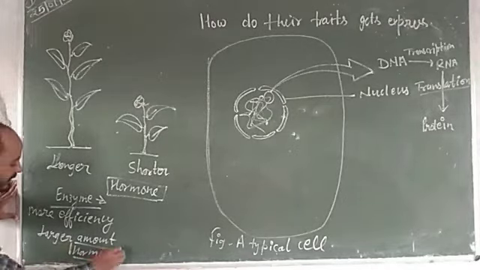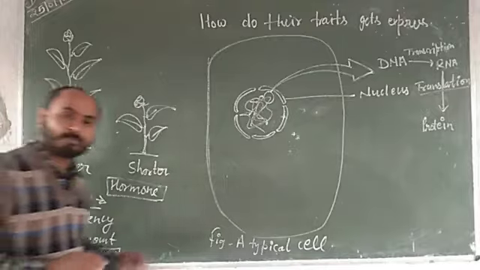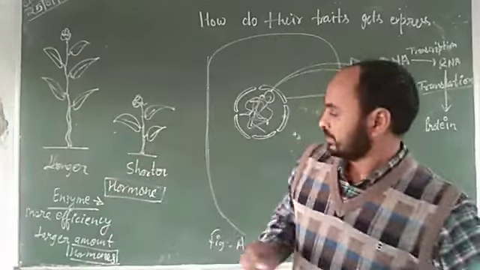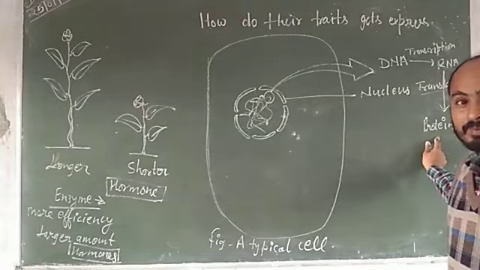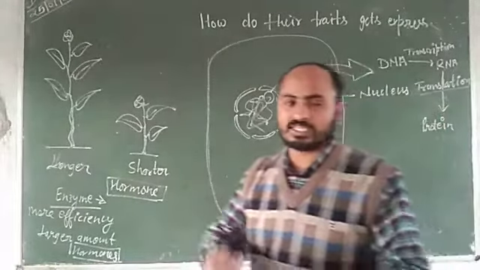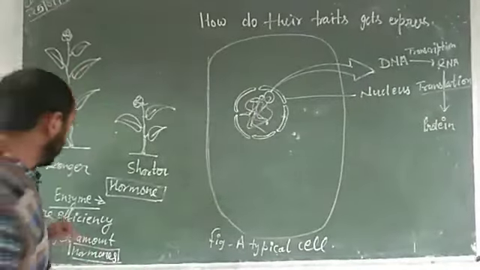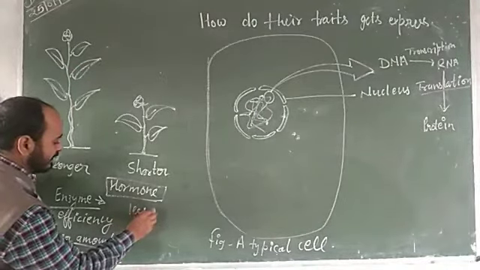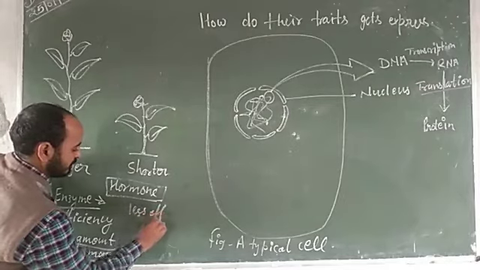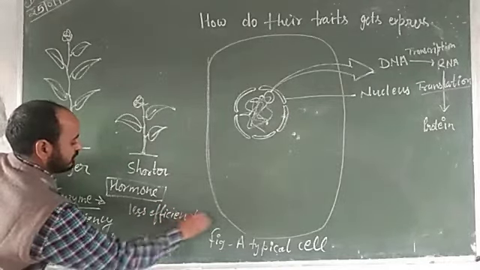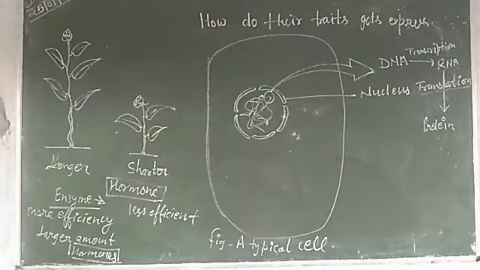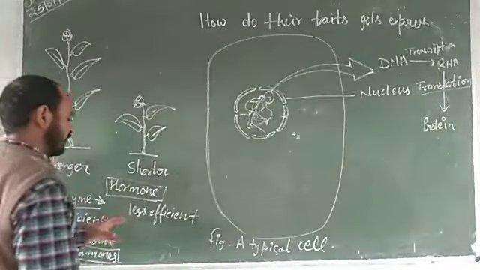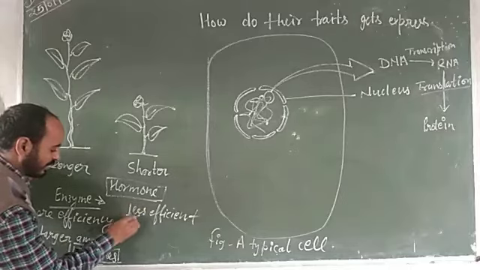And the plant height becomes longer. Suppose that this DNA makes another type of protein which is less efficient for the synthesis of protein, and these proteins are enzymes.